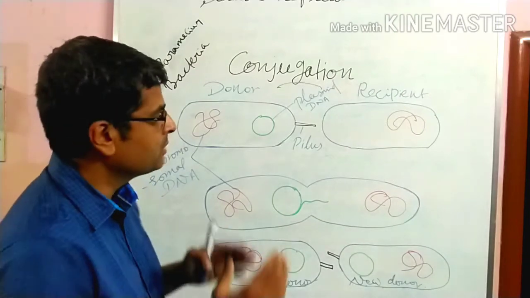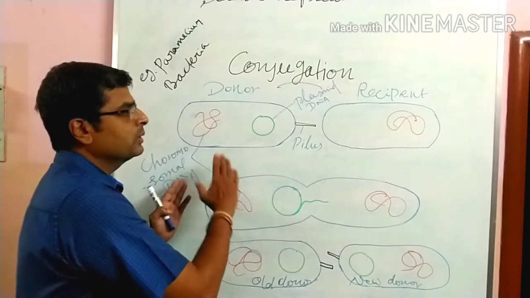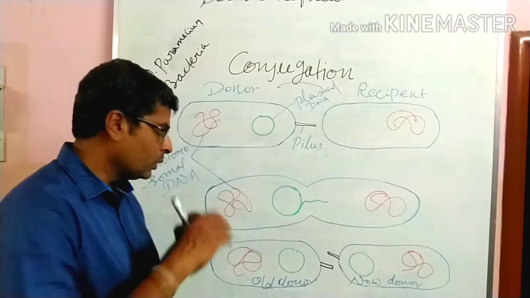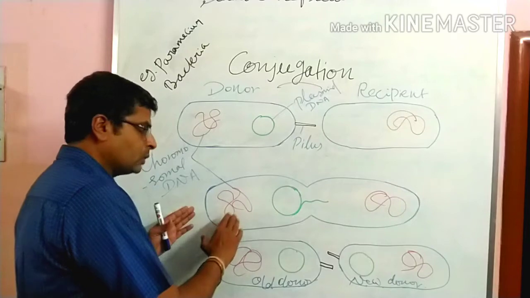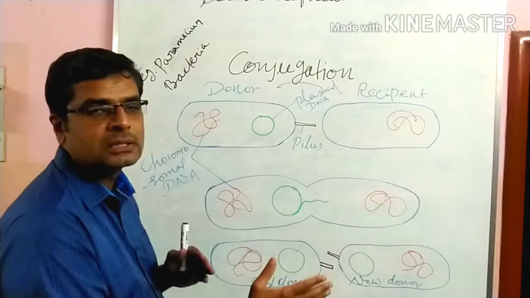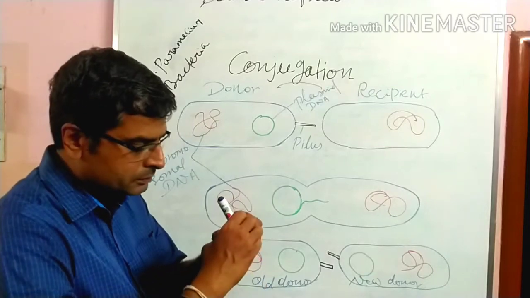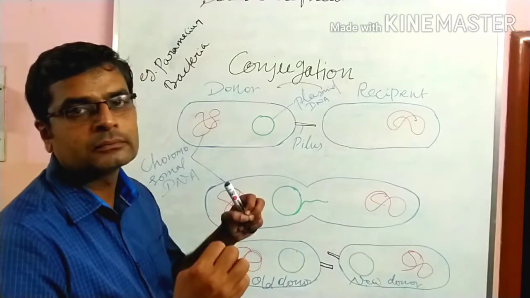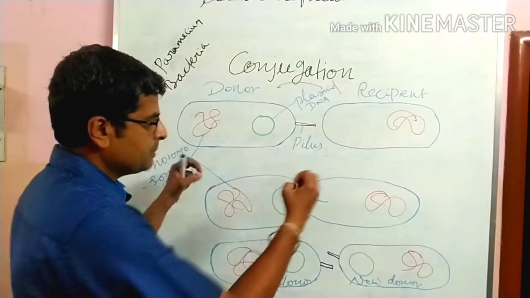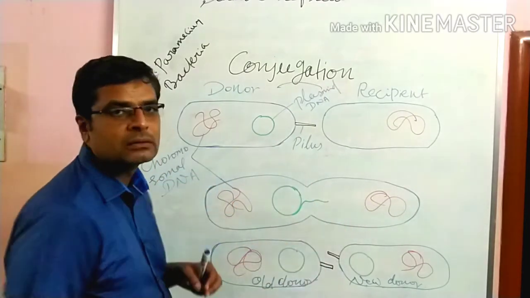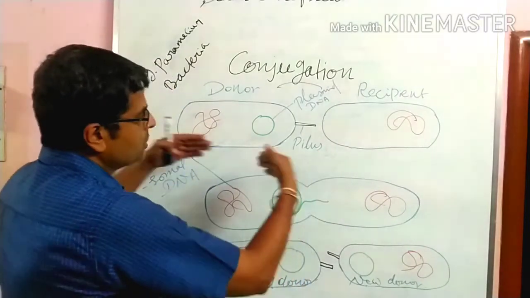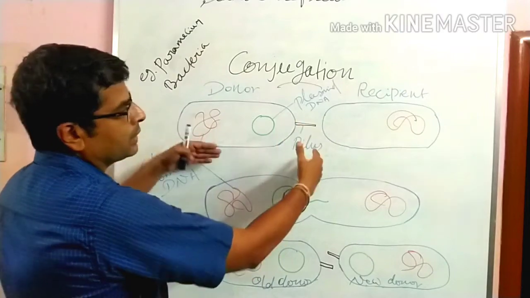After the genetic material has passed totally from the donor to the recipient, these two organisms become separated. The separated parent cells are called exconjugants. The organisms undergoing conjugation are called conjugants.